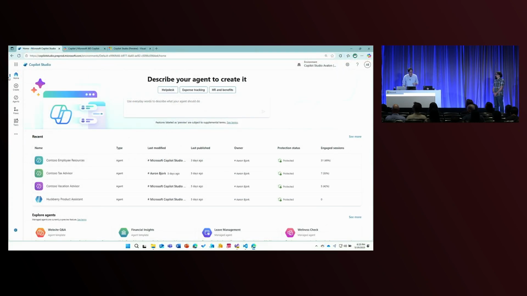Got to push the right button there. All right, so I'm going to move into Copilot Studio here. I'm going to take off my glasses because otherwise I can't see my screen.